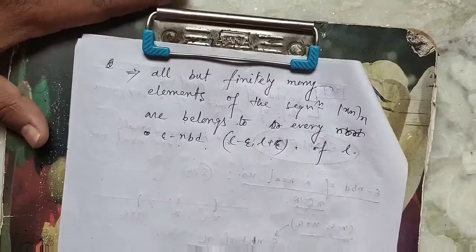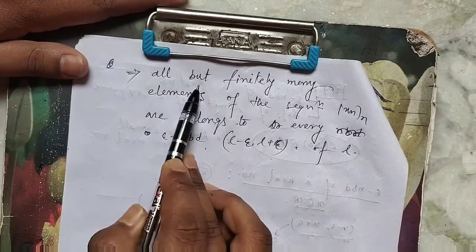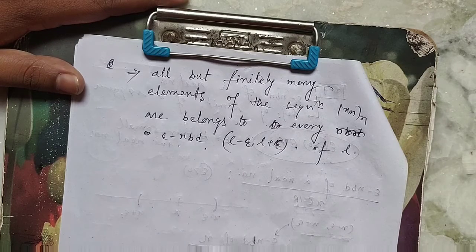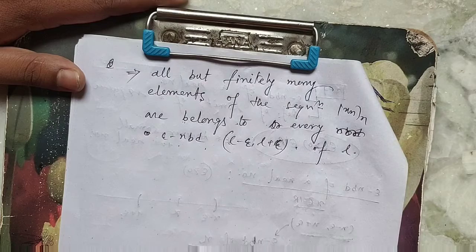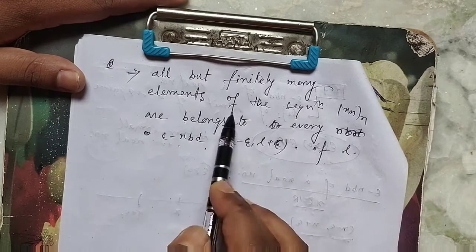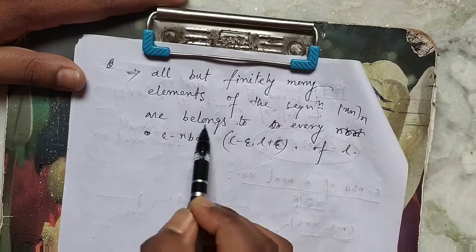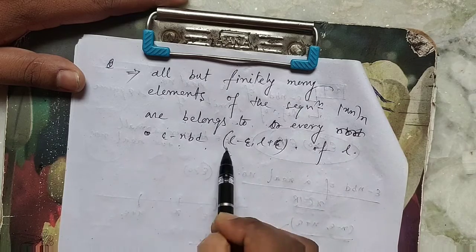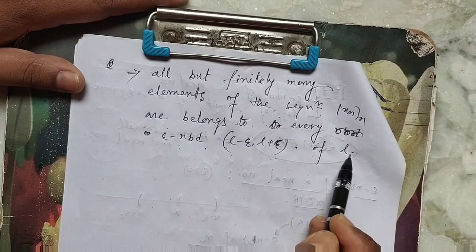So we have all but finitely many elements. All elements except finitely many belong to the neighborhood. So all but finitely many elements of the sequence Xn belong to every epsilon neighborhood, L minus epsilon, L plus epsilon of L.